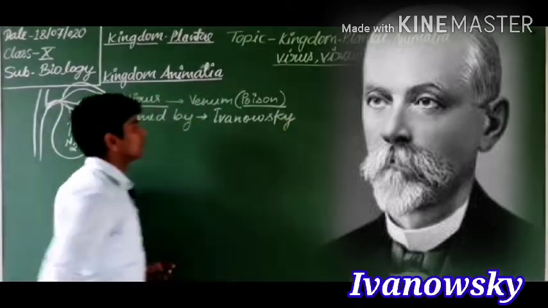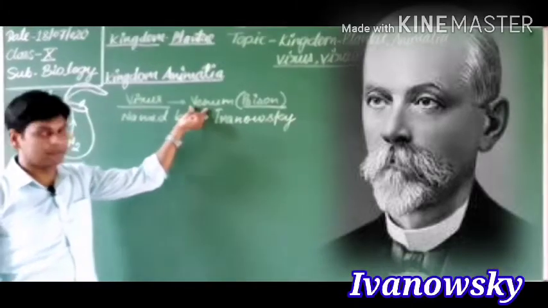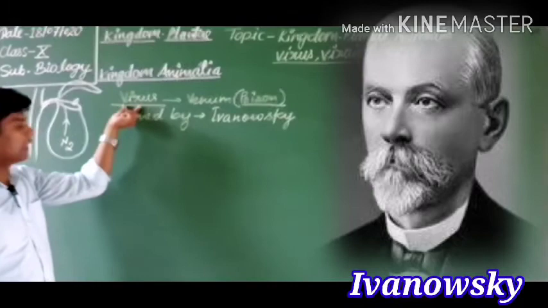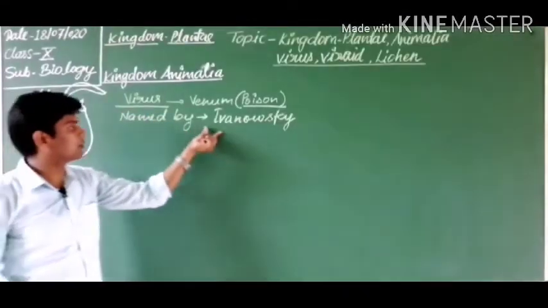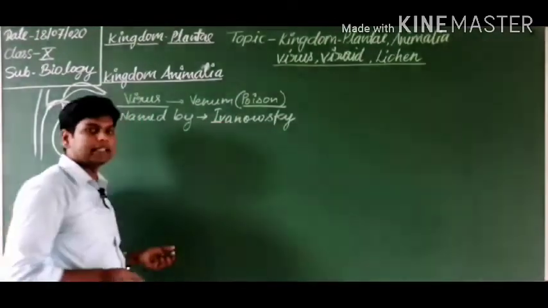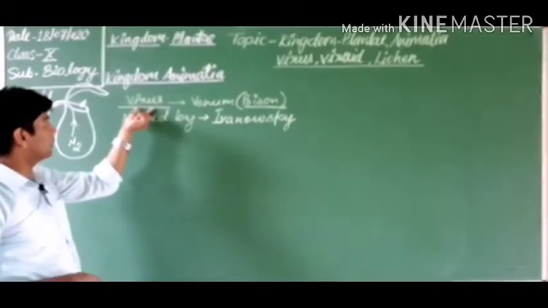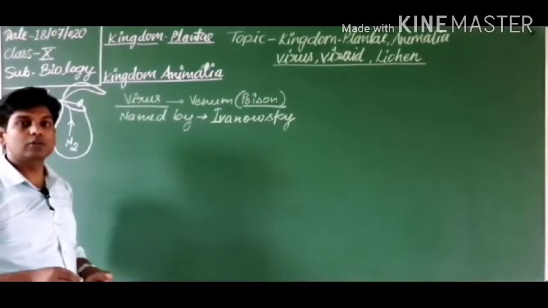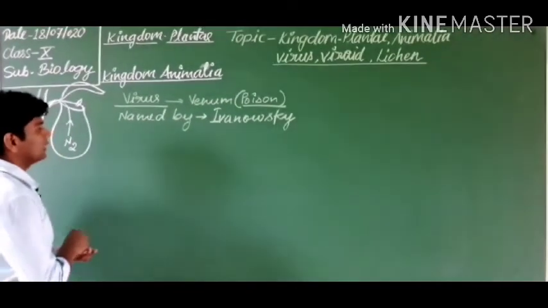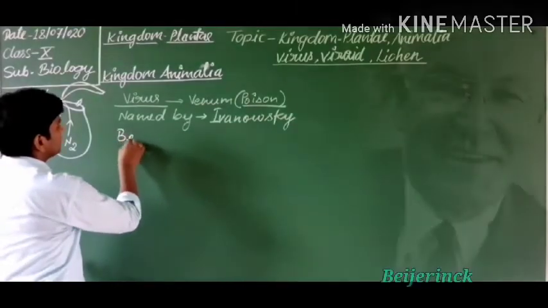Ivanovsky was the scientist who first named this virus. Okay, so this virus name was given by Ivanovsky. Ivanovsky was a very popular scientist, but the credit for the discovery of the virus goes to the next scientist. Who is it? Beijerinck.